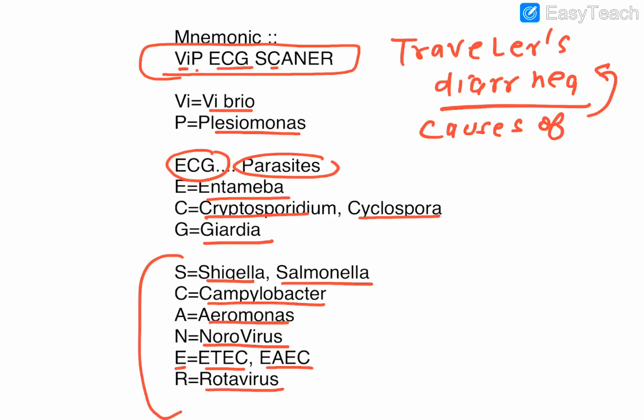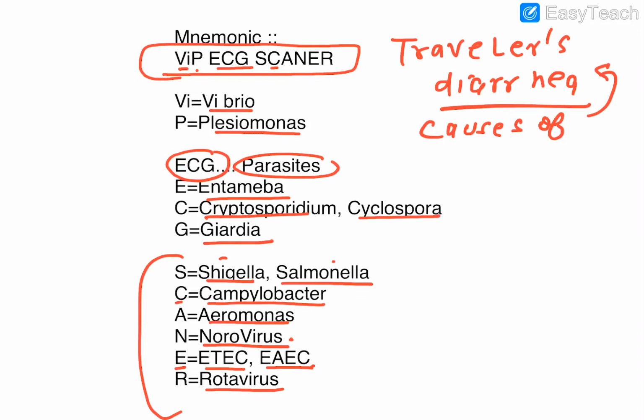Okay, ECG is Entamoeba, Cryptosporidium, Cyclospora, again those opportunistic fellows, Giardia. Then S is Shigella and Salmonella, brother, sister. Campylobacter, again those SSC fellows have come. Aeromonas, norovirus, okay, virus, norovirus, Aeromonas, ETEC, EAEC, okay, and R is rota.